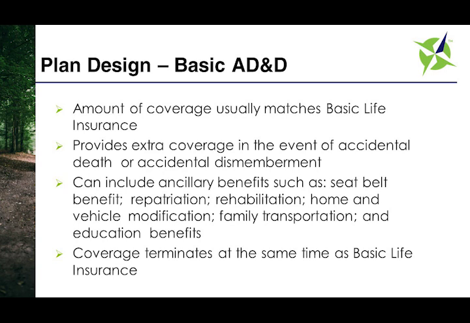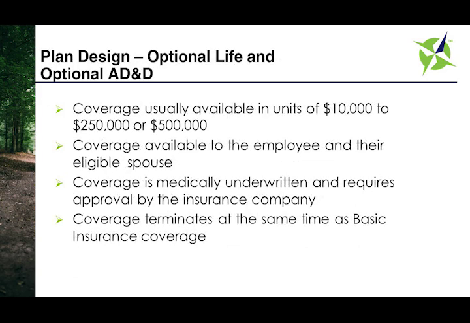Typically, coverage terminates at the same time as basic life insurance, and since the costs for AD&D are a fraction of the cost for basic life benefits, many policyholders seek to increase the AD&D coverage to higher amounts to help offset catastrophic events. Optional life insurance and AD&D coverage may be available within larger groups and is often sold within units of $10,000 up to a maximum amount, say $250,000 or $500,000. Optional coverage may be available for the employees as well as eligible spouse and potentially children.